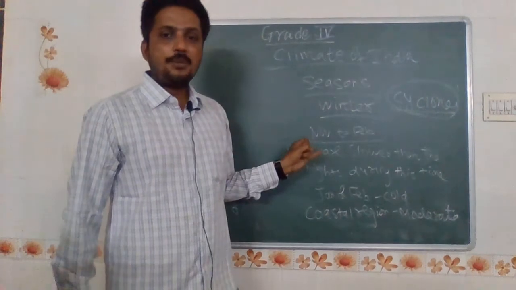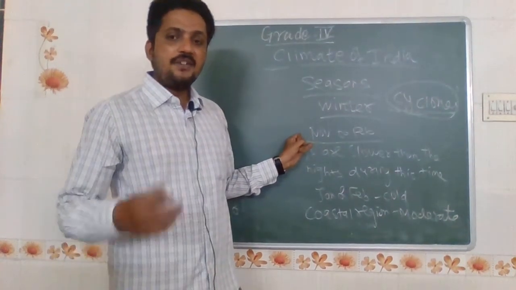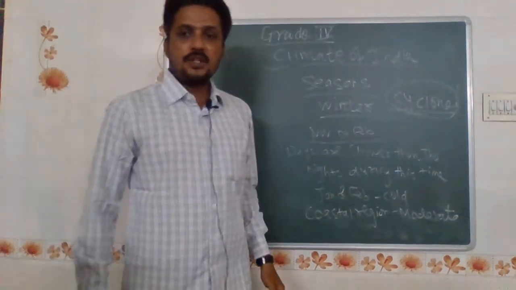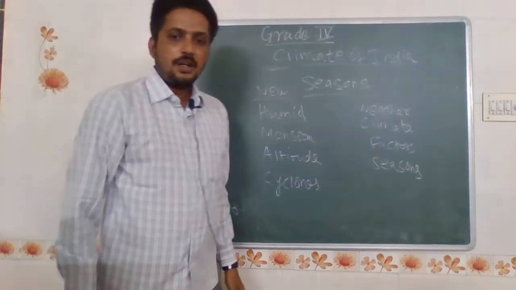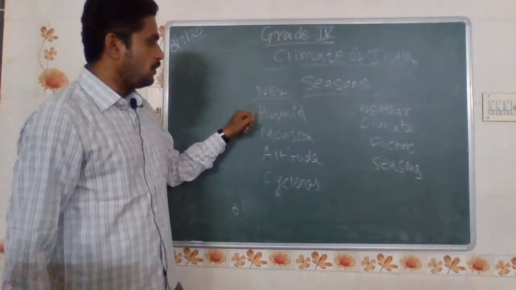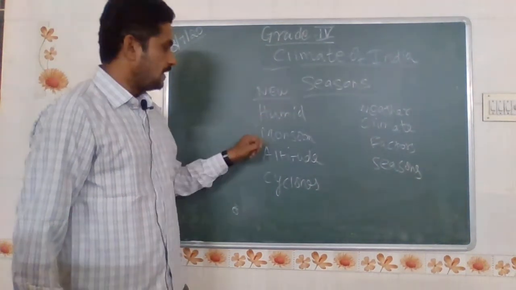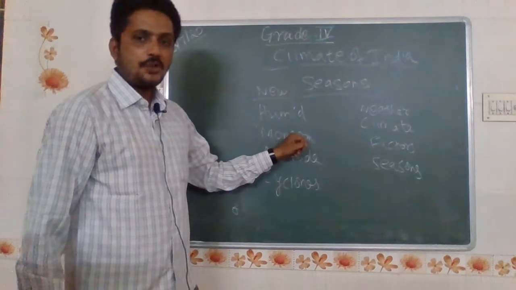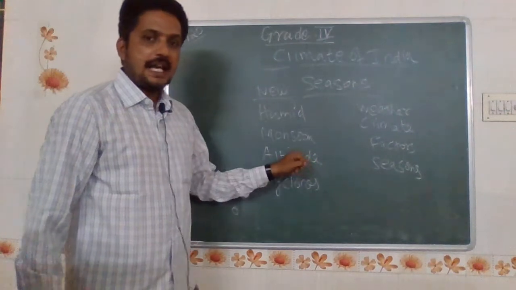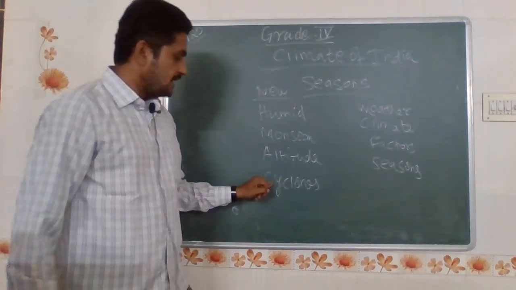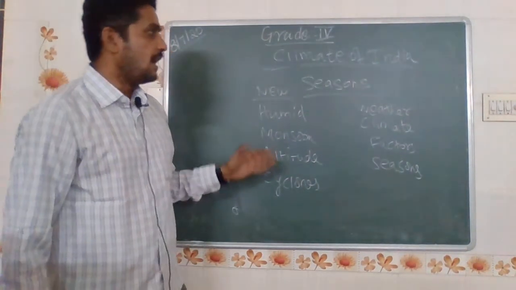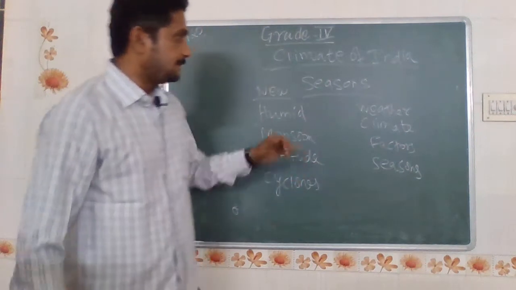Okay, next we will look at the new words we learned today, and we will recall the content shown in the climates of India. Okay students, in this lesson we will learn the new words, also called hard words. Humid, H-U-M-I-D, humid. Monsoon, M-O-N-S-O-O-N, monsoon. Next one is altitude, A-L-T-I-T-U-D-E, altitude. And next one is cyclones, C-Y-C-L-O-N-E-S, cyclones. These are the hard words to be learned from this lesson. Again, we will recall these lessons.